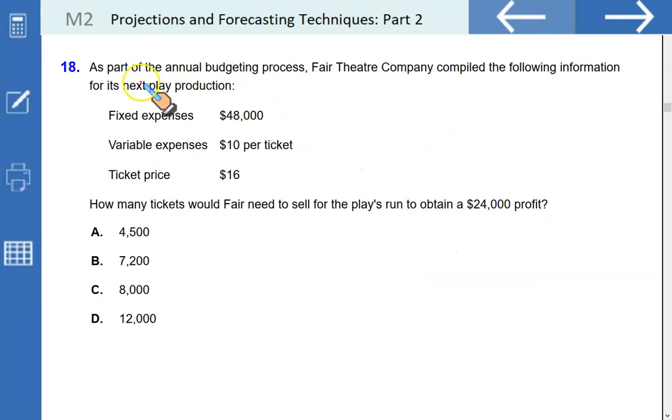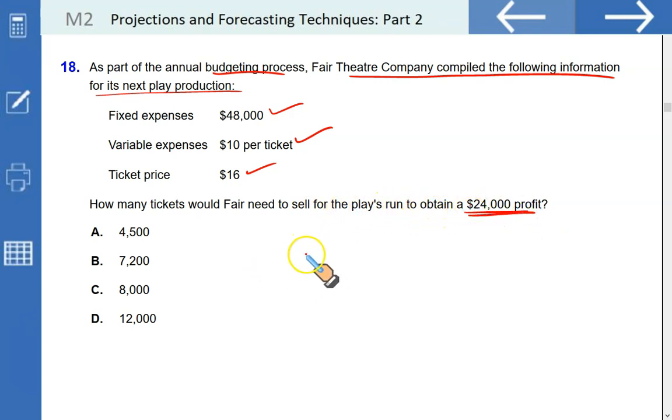As a part of annual budgeting process, Fair Theatre Company compiled the following information for its next play production: fixed expenses, variable expenses per ticket, ticket price. How many tickets would Fair need to sell for the play in order to obtain a $24,000 profit? So the formula that we use is we need to earn this much profit, we also need to recover this much fixed cost, divided by the unit contribution margin.